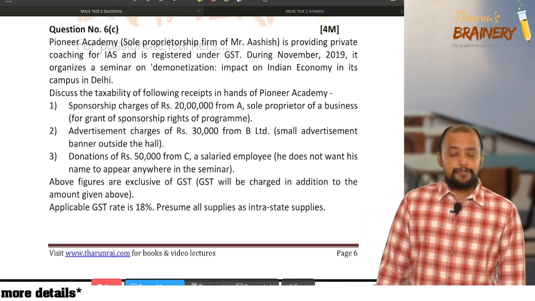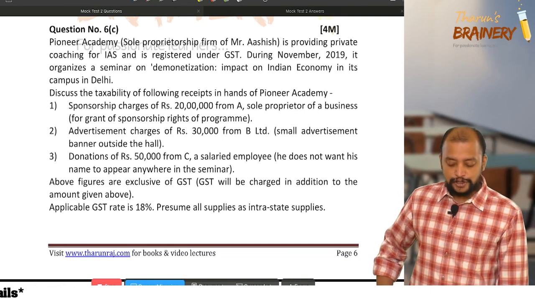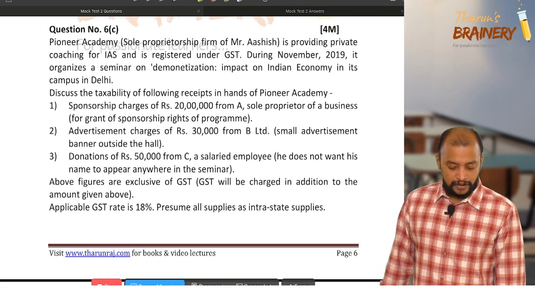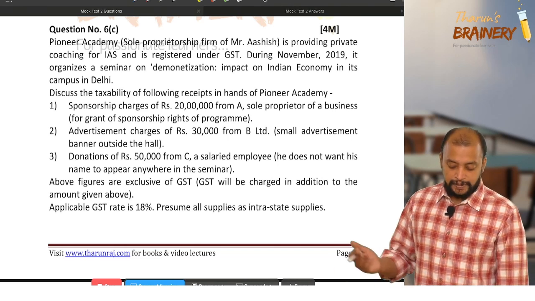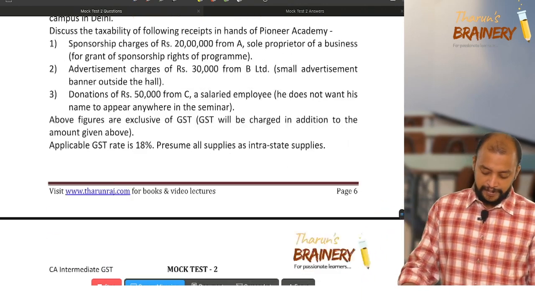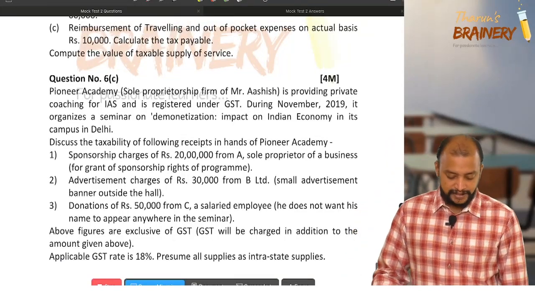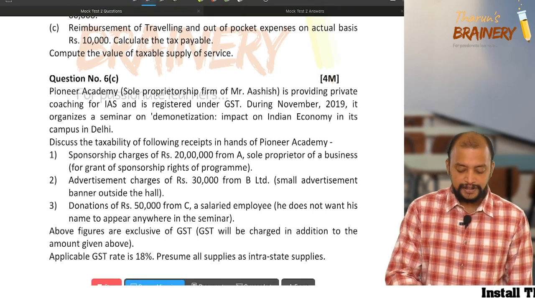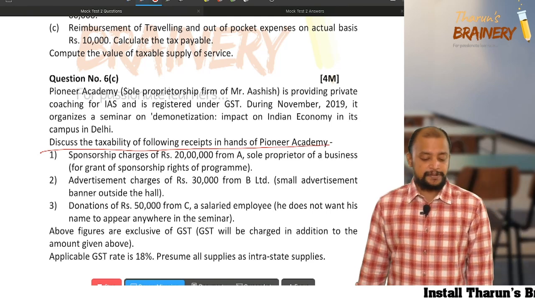First, sponsorship charges of rupees 20 lakhs from a sole proprietor of business for grant of sponsorship rights. Okay, so they have given 3 points. Above figures are exclusive of GST. GST will be charged in addition to the amount given above. Applicable GST rate is 18%. Presume all supplies as intra-state supplies. So we need to discuss the taxability of the following receipts in the hands of Pioneer Academy.